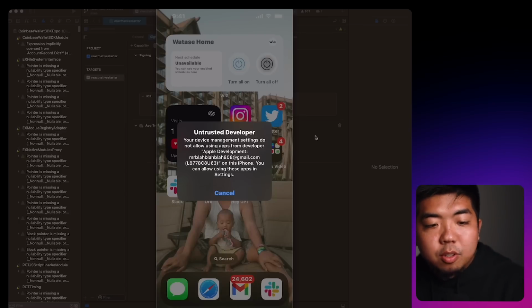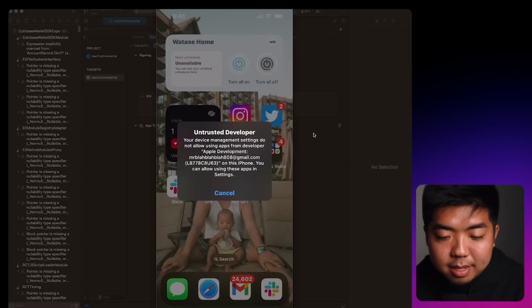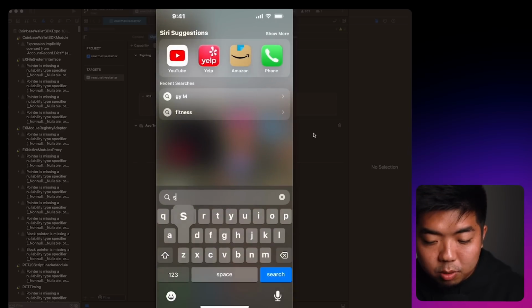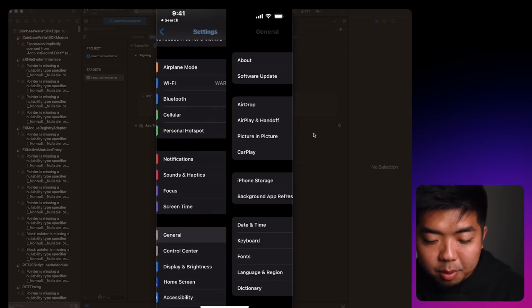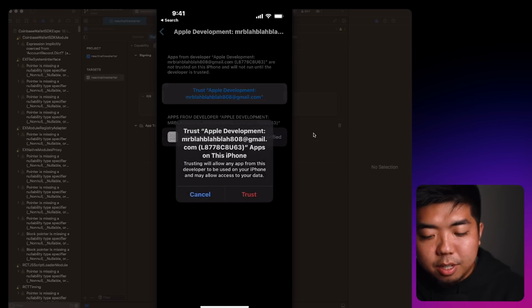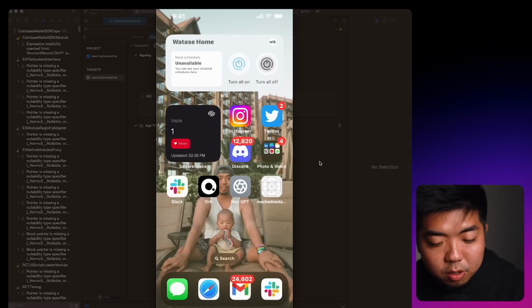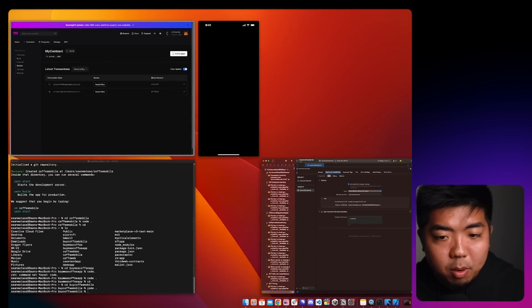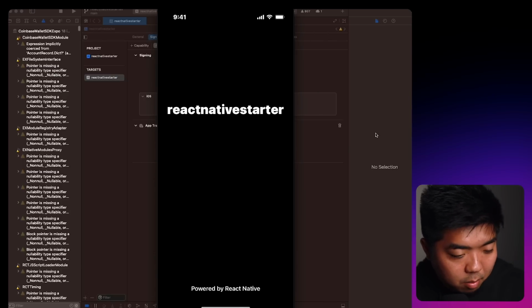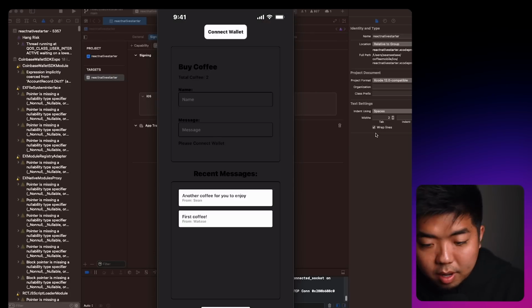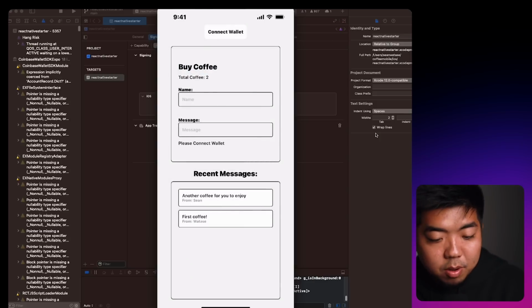And once you build your app, you're probably going to see this untrusted developer message pop up on your device. So you just go to your settings under general, and under VPN and device management, you'll see your developer app, and you just need to trust that. And then you can come back. I moved the app to my home screen, and we can open it up, and we can come back to Xcode and just run it one more time. And then this time it will boot up our app, and it should load our app here. Let me just turn off dark mode, and there we have it.